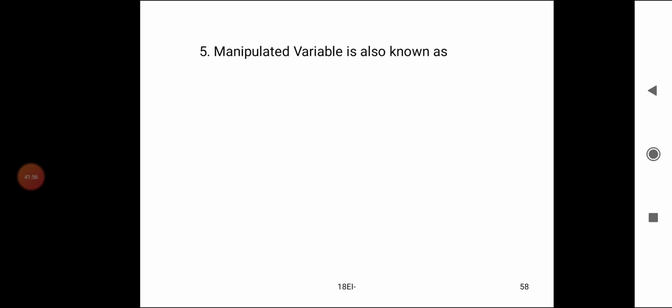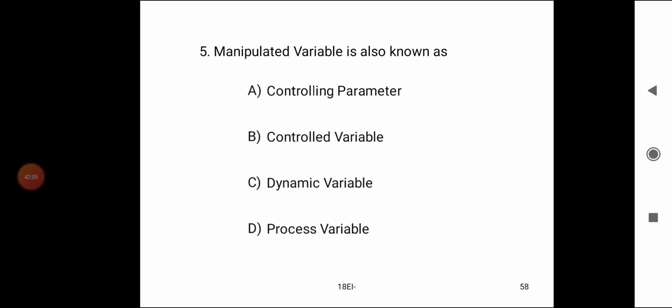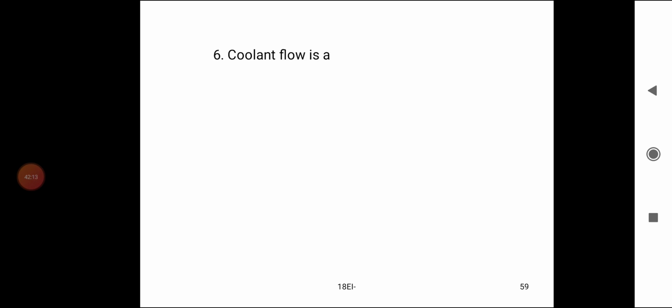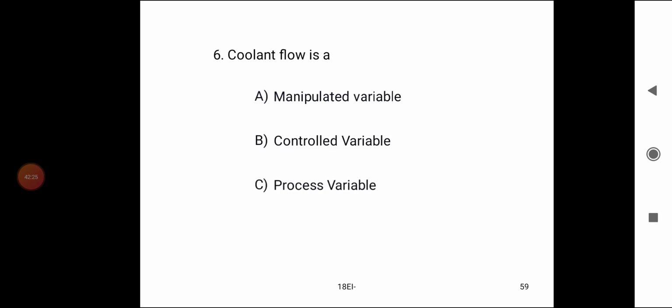5th quiz question. Manipulated variable is also known as: A. Controlling parameter, B. Controlled variable, C. Dynamic variable. D. Process variable. The answer is A is correct, controlling parameter. 6th quiz question. Coolant flow is a: A. Manipulated variable. B. Controlled variable. C. Process variable. D. Load variable. The answer is coolant flow is a manipulated variable. So the answer is A is correct, manipulated variable.